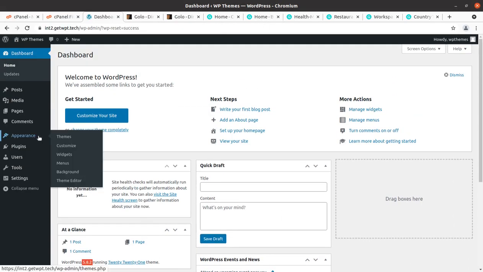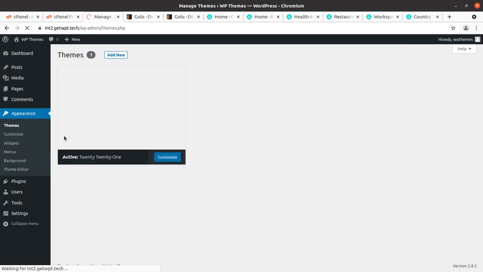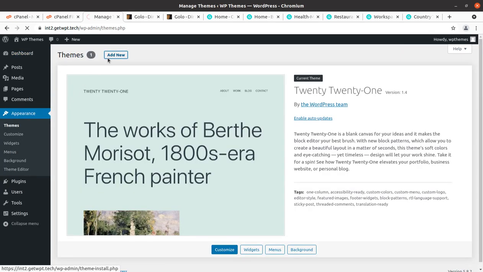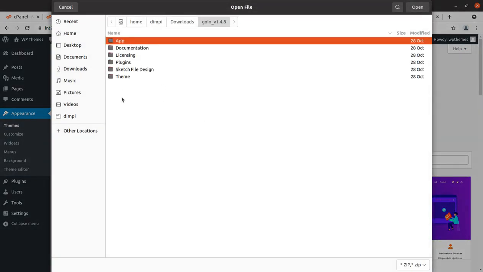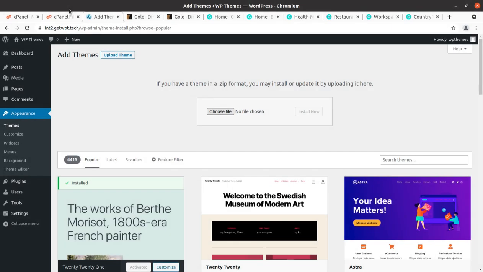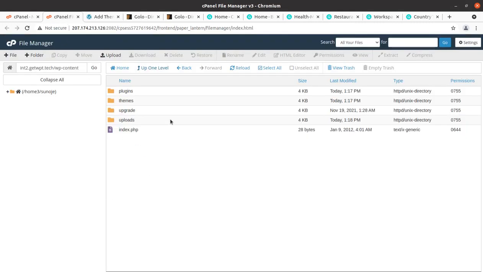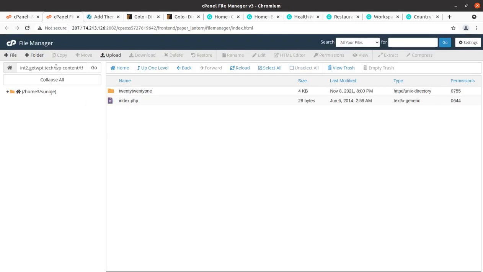For this we have to go to the Appearance section of WordPress and click on Add New, Upload Theme, Choose File, and here we have to choose golo.zip, which is under the theme folder in the theme pack. The theme package will hold a theme folder in which you will find golo.zip. Remember, you have to choose golo.zip only. Don't try to upload the complete folder. And you can also upload the theme file directly to the wp-content themes folder. I am doing the same.